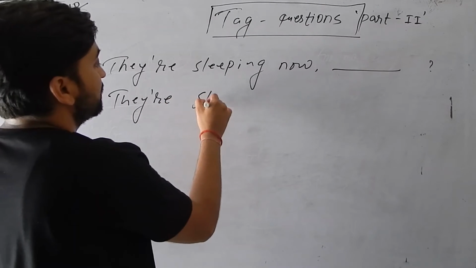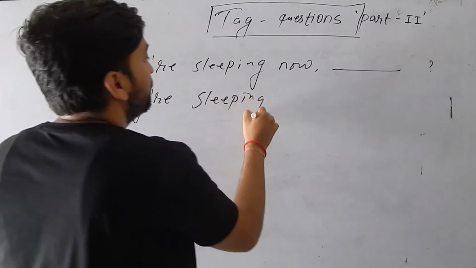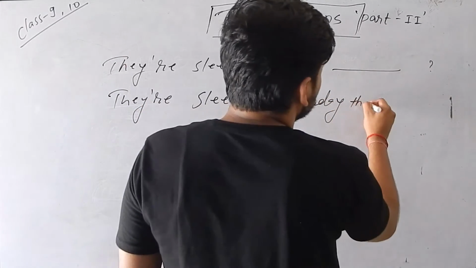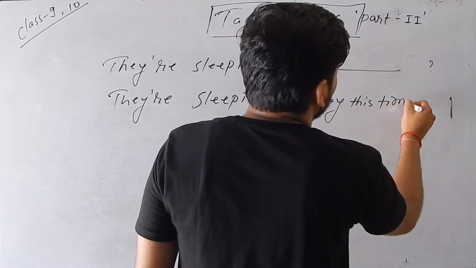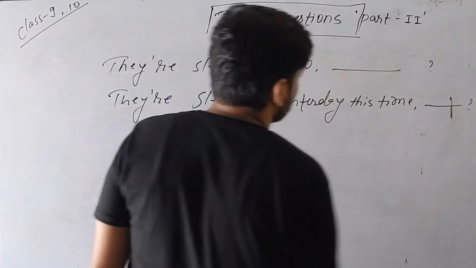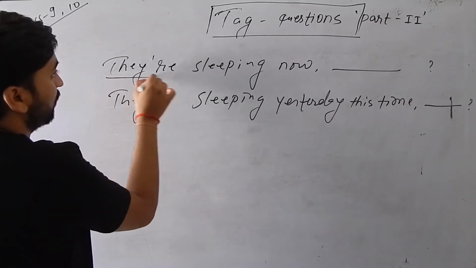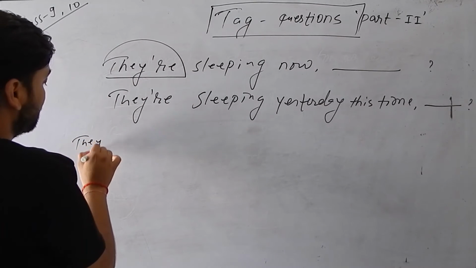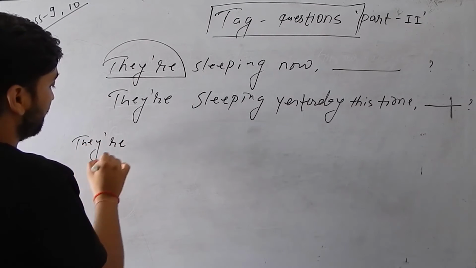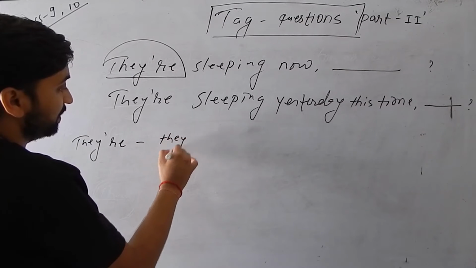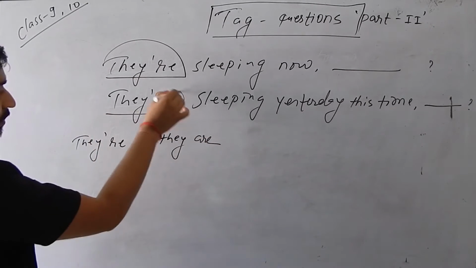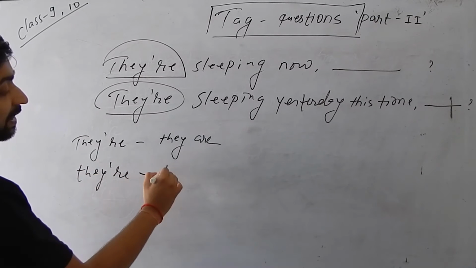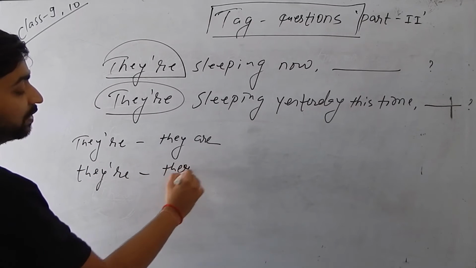They were sleeping yesterday this time, and we have to make a tag question. So how will we make it? Here is they're. So actually, what is to be understood here? This is the short form of they are, and here too I have written the short form of they were also.